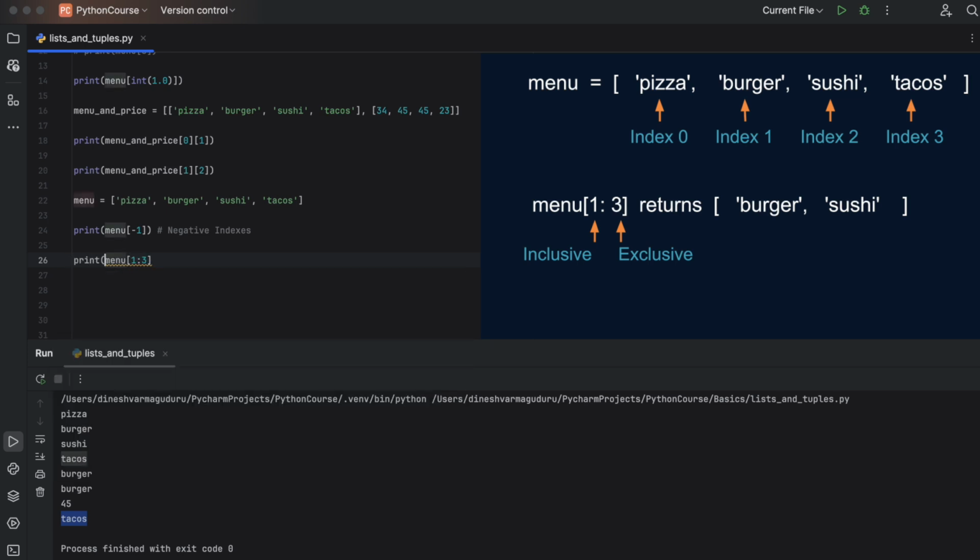Let's say I print the menu list sliced from 1 to 3. It will print the item at position 1, which is burger, and it will also take the item at position 2, which is sushi. The last one, which is the end, is exclusive, so the tacos is not included. So it will consider from 1 to 2. If you run this, you can see it has printed burger and sushi, so it slices the list and generates another list out of it. So this is called slicing in a list.